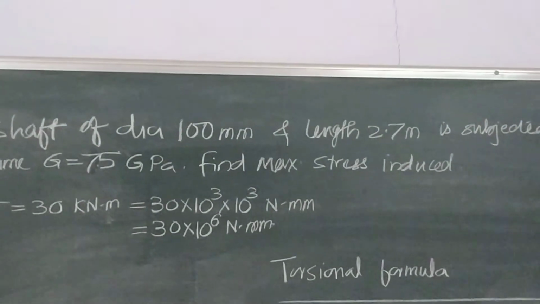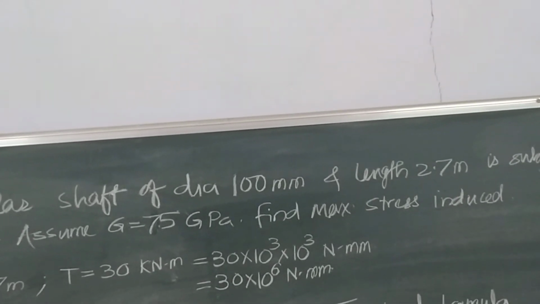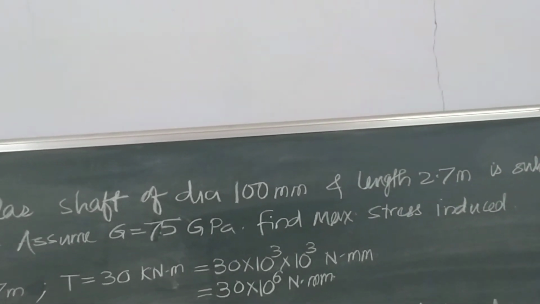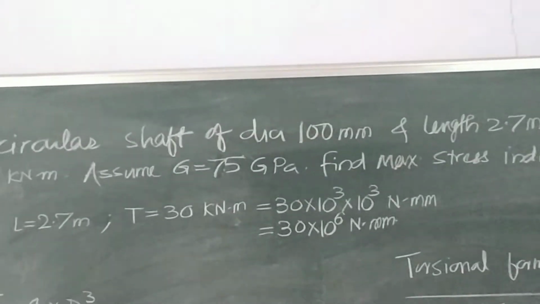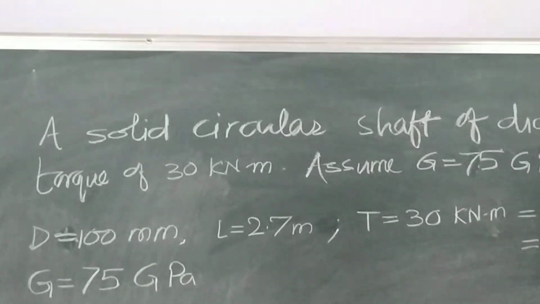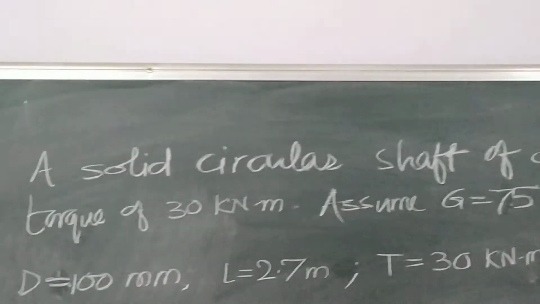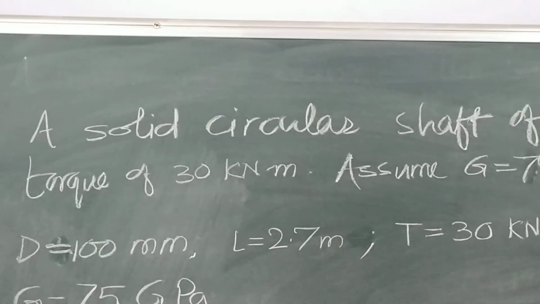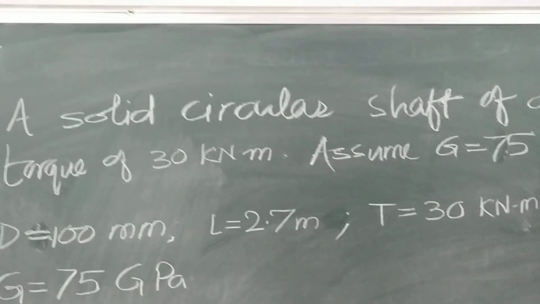Shear stress, obviously, it is a solid shaft subjected to torque. So find maximum stress. The numerical given is so simple, the only twist is that which stress we have to find out is not mentioned. Also, a big quantity of unused data is given.